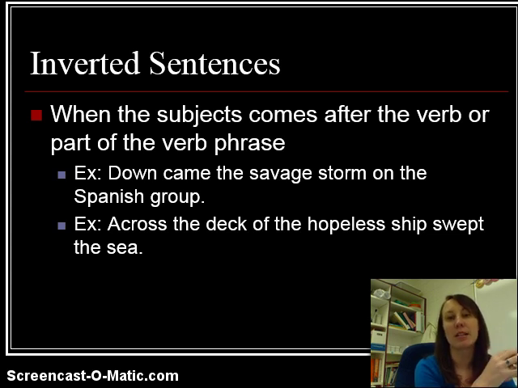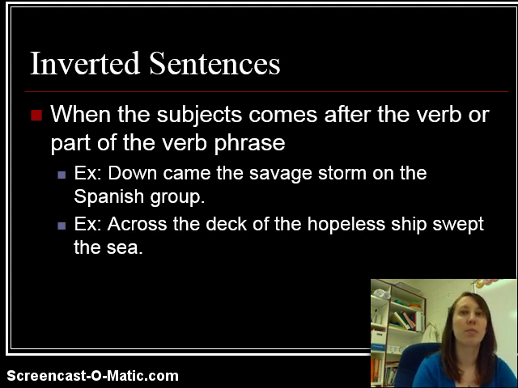Same thing with the second sentence. "Across the deck of the hopeless ship swept the sea." Well, across the deck is a prepositional phrase. So is of the hopeless ship. Swept is your verb. Sea is actually your subject. If you would uninvert that sentence, you would say, the sea swept across the deck of the hopeless ship. So when you find an inverted sentence, it might be helpful to uninvert it. Say it in a normal way, and then your subject will come first.